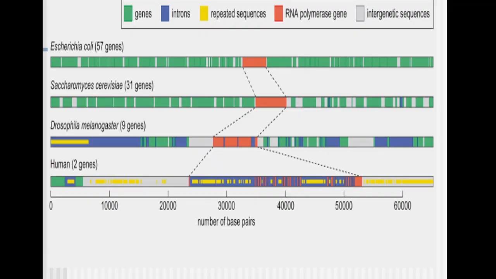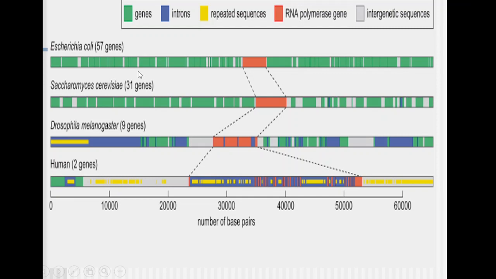Here is the diagram where we have compared different organisms. This is E. coli bacteria, this is Saccharomyces, this is Drosophila melanogaster, a fly, and this is human beings. This particular stretch of say 6,000 kilo base pair region has been taken for comparison. In E. coli, most of this length is occupied by genes. This green color indicates the presence of genes, and a very small part is occupied by the intergenic, that is non-coding, sequence.